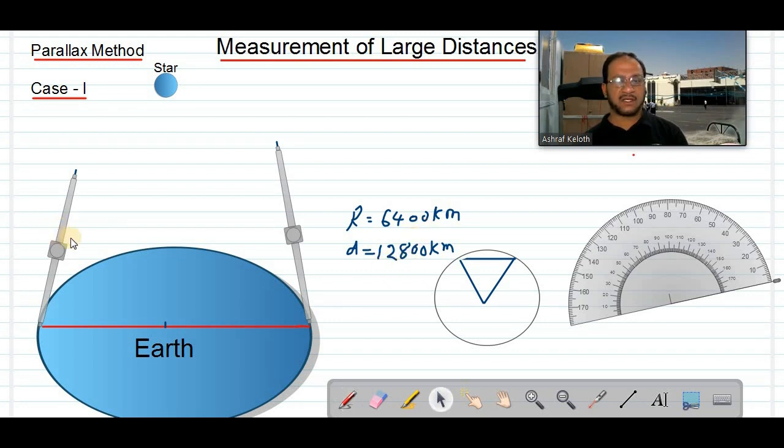So mean value of radius is 6,400 kilometer, or diameter is 12,800 kilometer. For parallax method, we need two telescopes, and these two telescopes are fixed at 2 points diametrically opposite end of Earth. In practice, we can take any 2 points with a large distance, some kilometers away. We can take 2 observatories. In this method, we are explaining with the 2 diametrically opposite points of Earth.